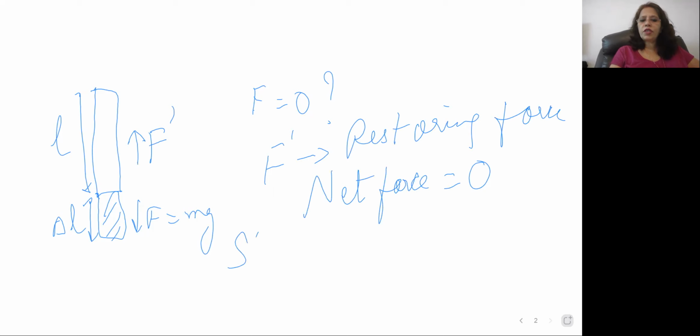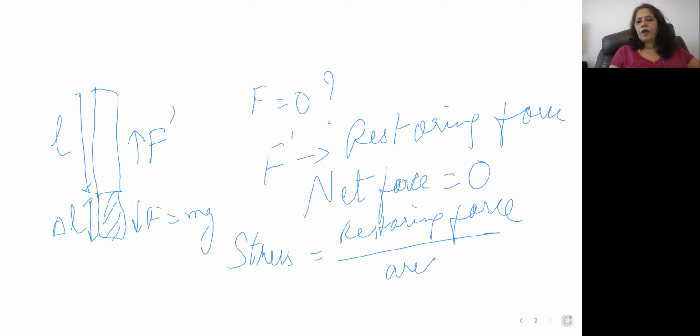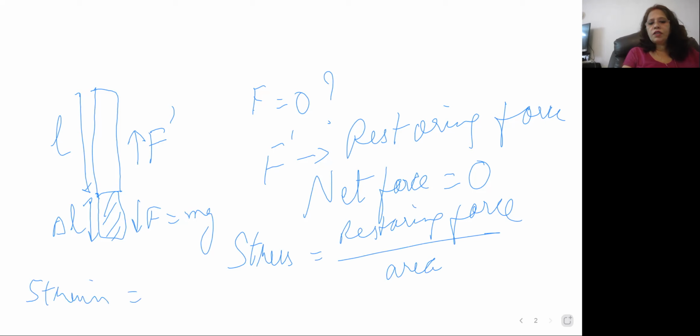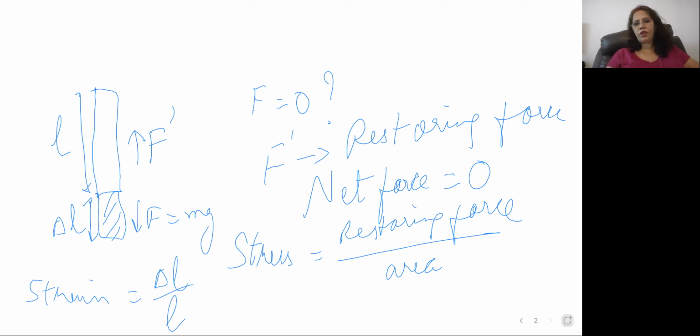So stress, what is stress? Stress is restoring force upon area. And what is strain? Strain is the ratio of change in configuration upon the original configuration. So let us study this in detail.